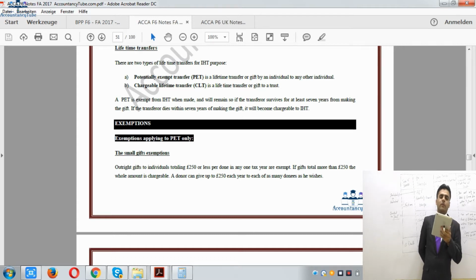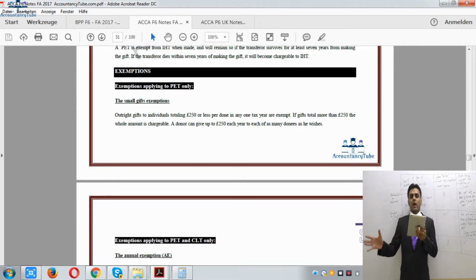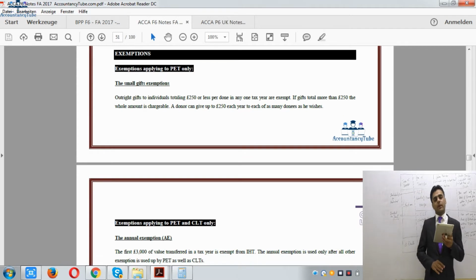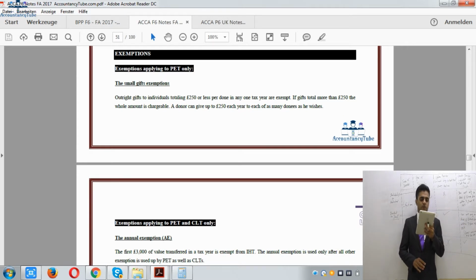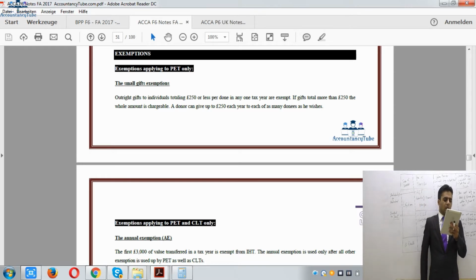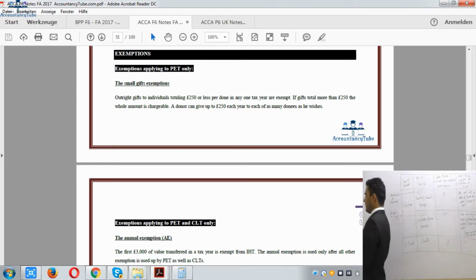So if you give £250 or less to as many individuals as you want, you can gift that. However, if it exceeds that, then the whole amount is taxable. Alright, so £250 or less per donee in any tax year are exempt. If gifts total more than £250, the whole amount is chargeable. The donor can give £250 to as many donees as he wishes. Right?